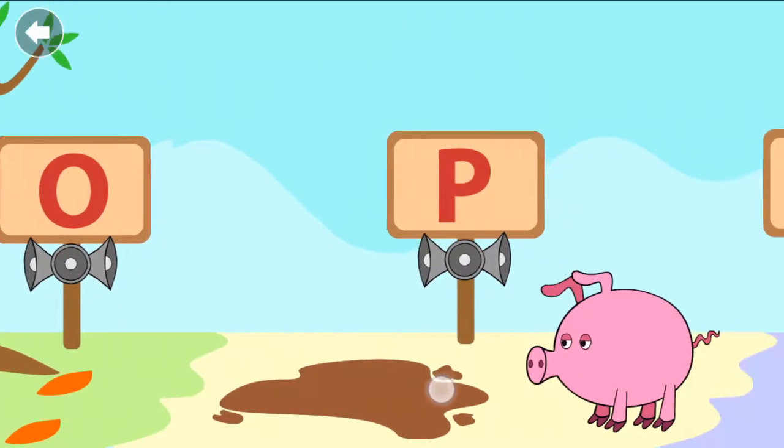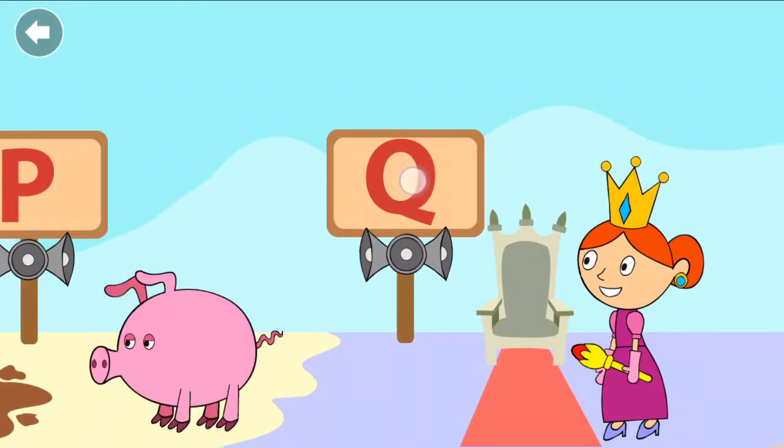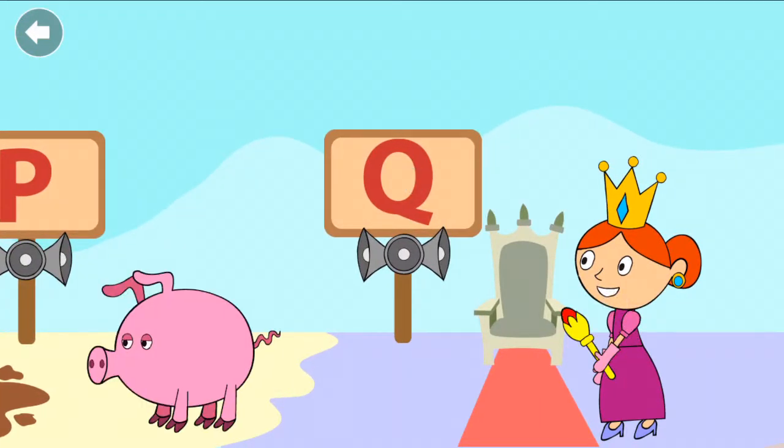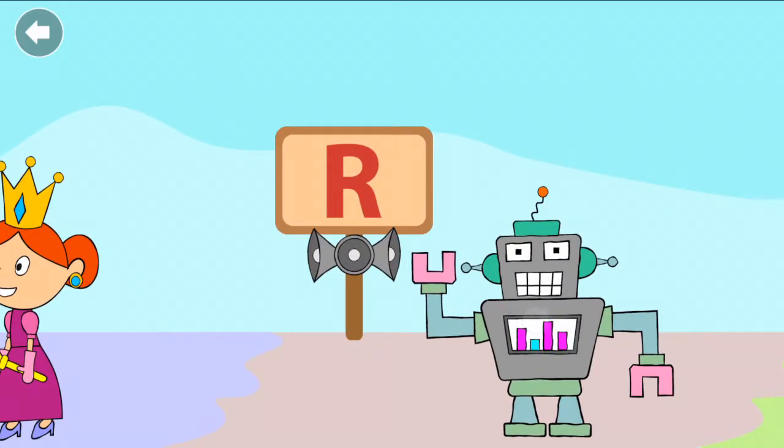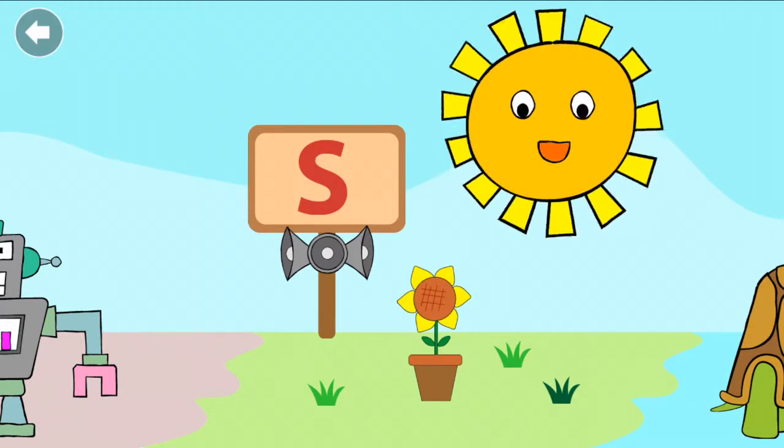P for pig. Q for queen. R for robot. S for sun.